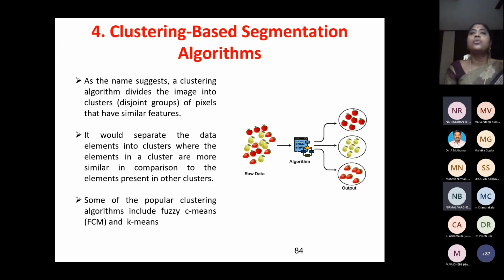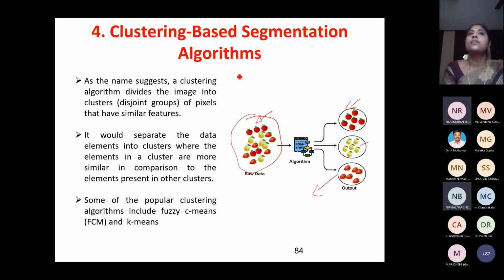Clustering also we can do. How to create clusters? Suppose I have given some pixel values. Normally if you give something like this to a child, what happens? I will not say apple or orange, nothing. I will not say strawberry, nothing. The child, on seeing the shape and the color, will put it into 3 groups. Maybe he does not know this to be an apple, this to be a lemon, and this to be a strawberry. Still the child is able to convert this into 3 groups based on the shape and color.